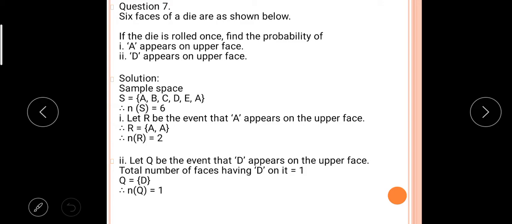The 6 faces of a die are as shown below. How many faces? 6. The die is rolled once. Find the probability of A appearing on the upper face or D appearing on the upper face. The sample space is what? A, B, C, D, E, A. How?